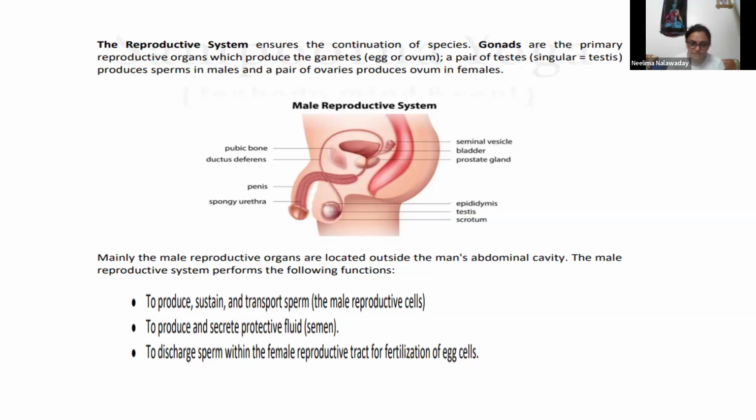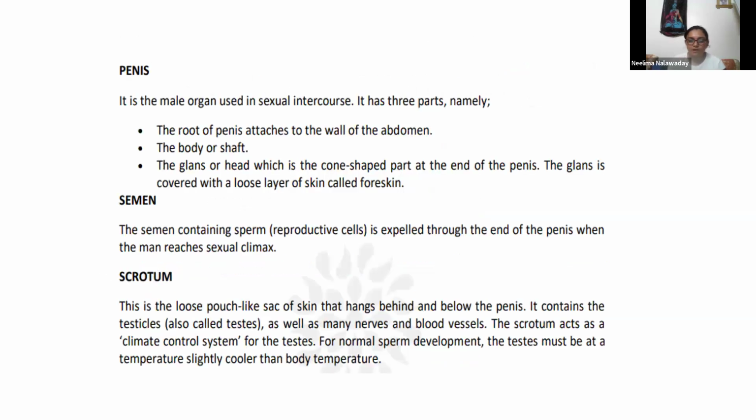So how does fertilization happen? Sperm enters the female reproductive tract and unites with ovum, and then fertilization happens. So that is the main function of the male reproductive system.